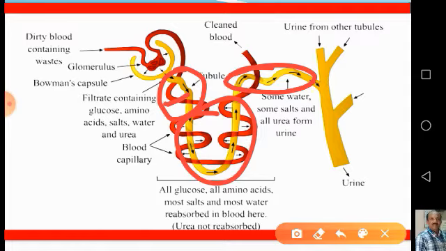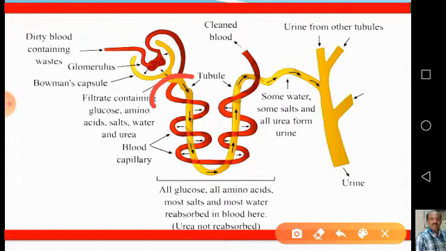So what is the main difference between the PCT and DCT? The wall of the PCT is formed by cuboidal epithelial cells which have a brush border, that is, microvilli are present on the cuboidal cells. Whereas the wall of the DCT is made up of just cuboidal epithelial cells, but they do not have microvilli, that is, the brush border is absent. That means in the PCT the reabsorption process is more compared to the DCT.